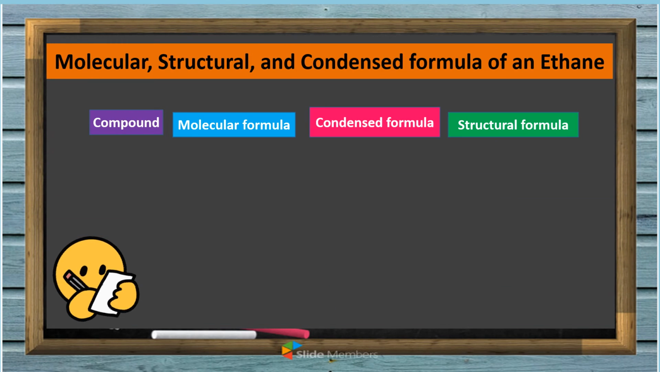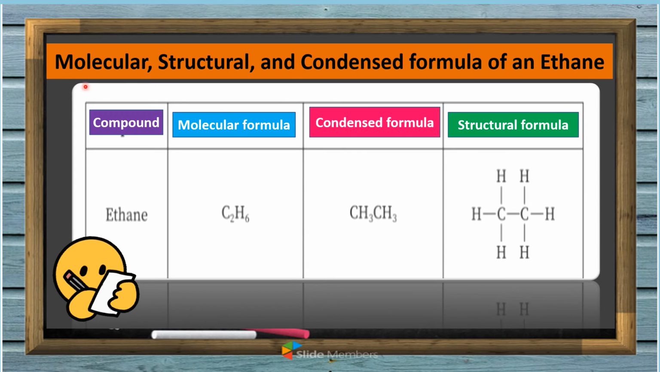So the following are the molecular, structural, and condensed formulas of ethane. This is the name of the compound, ethane. The molecular formula is C2H6. The condensed formula is CH3CH3, and the structural formula is this one: one carbon atom bonded with 3 hydrogen atoms, and another carbon atom bonded with 3 hydrogen atoms. So these are the differences between the molecular, structural, and condensed formulas of a particular compound, which is ethane.